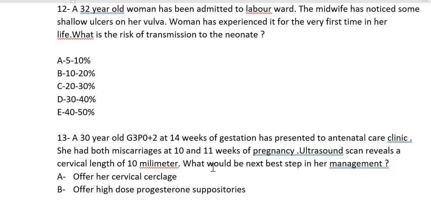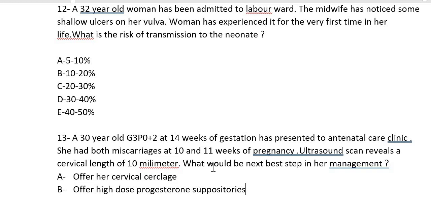So in a way it's a tricky question, because everyone who has 10 millimeter, we are not going to suture that, though the NICE guideline says that if it is less than 25 millimeter, apply a cervical stitch. But in the history there are 2 first trimester miscarriages, and NICE says that if it is less than 25 millimeter, then you should offer cerclage. So what would you like to do for this patient?